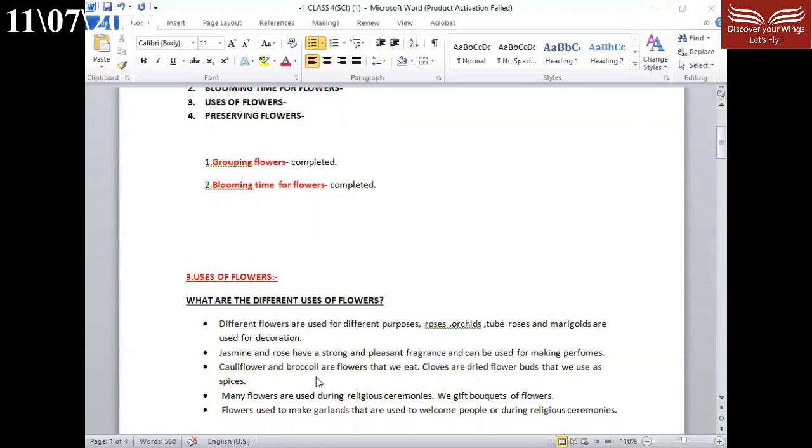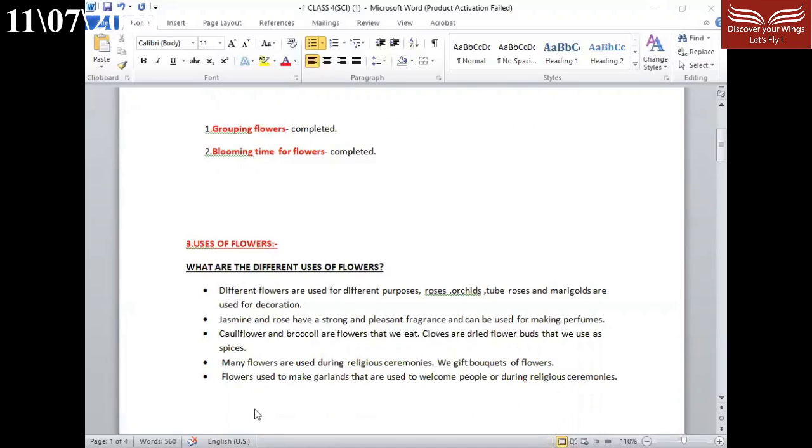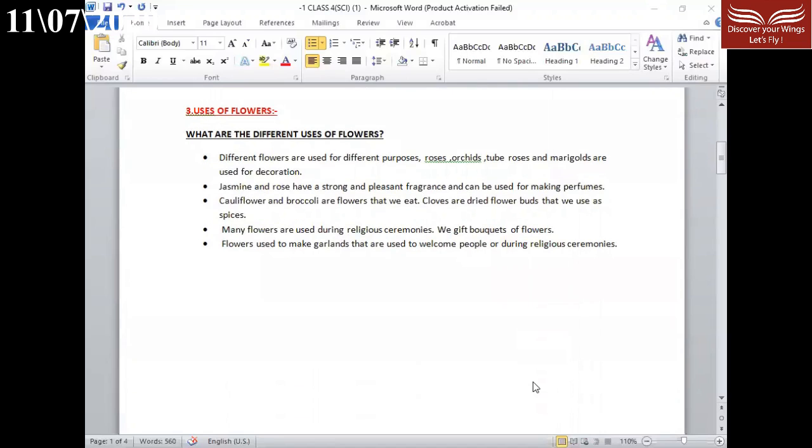Cauliflower and broccoli are flowers that we eat. Cloves are dried flower buds that we use as spices. We all are using them at home. Many flowers are used during religious ceremonies. We give bouquets of flowers. Flowers are used to make garlands that are used to welcome people or during religious ceremonies. So these are the basic uses of flowers that we all do at home.